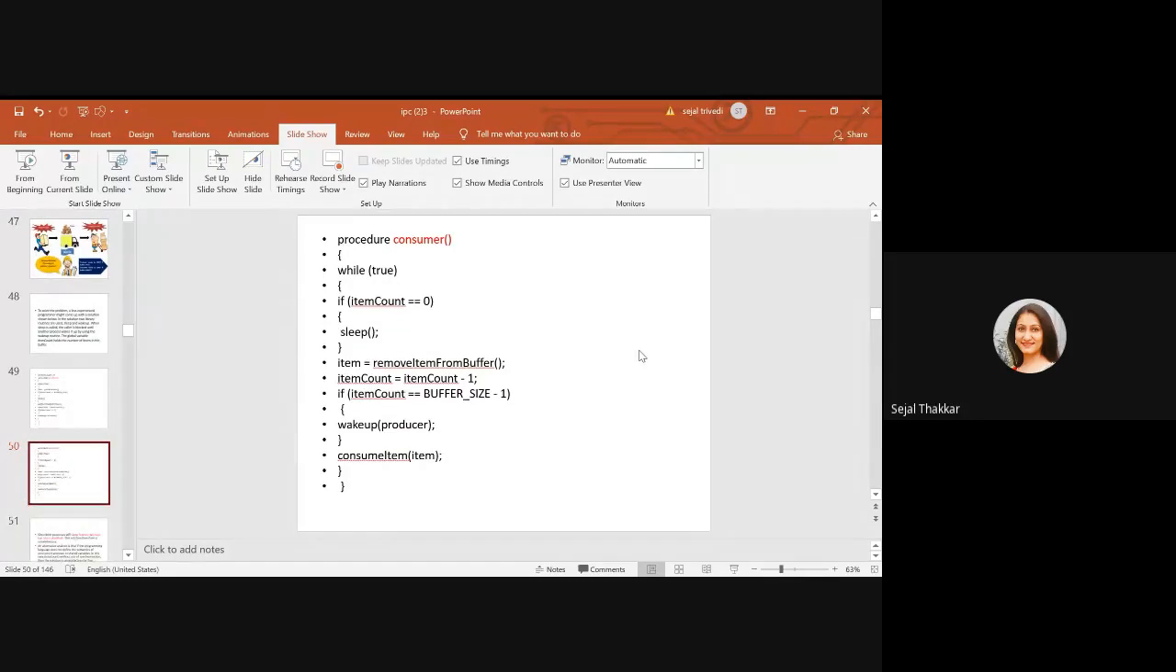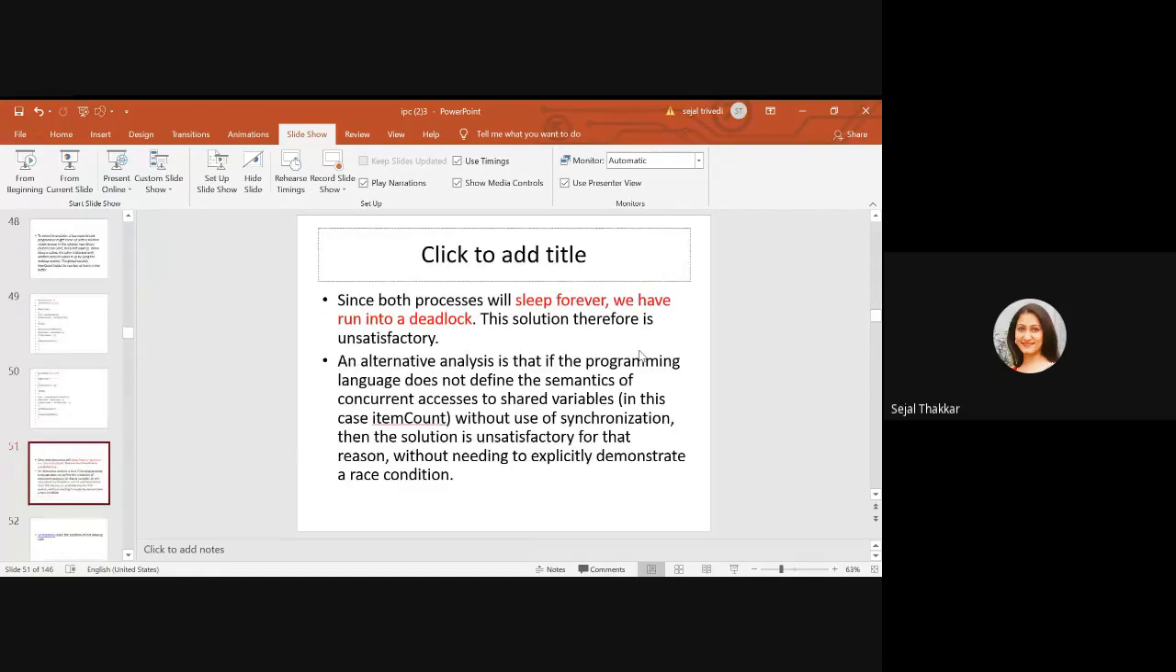The same way, now the buffer has item 0, it is completely removed, and the buffer count is going to decrement, and the wakeup call from the producer will not come until that time. The consumer will go into the sleep state because the buffer is empty and there is nothing to remove, so it will sleep until the next lorry is filled with biscuits. Since both the processes will sleep forever, we have run into a deadlock. The solution therefore is unsatisfactory.